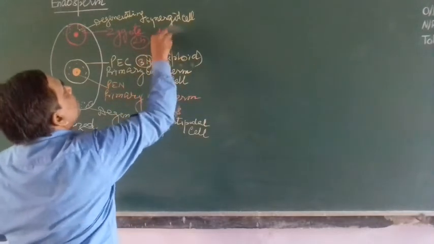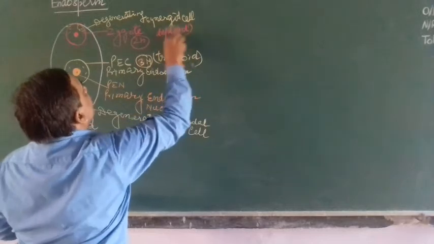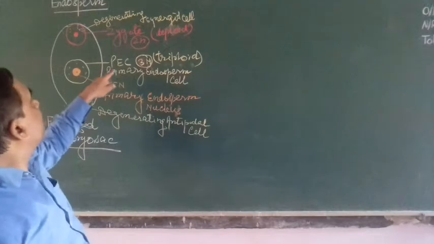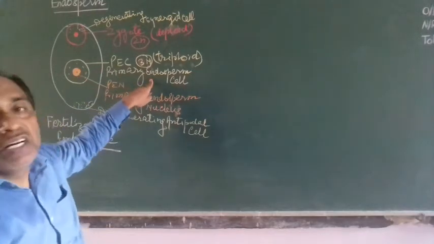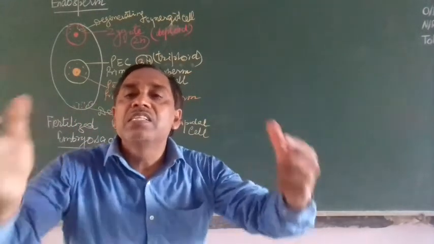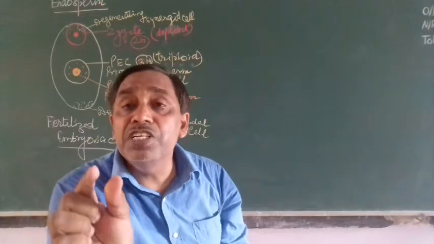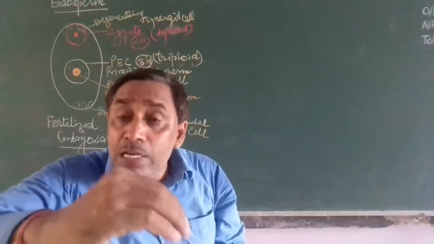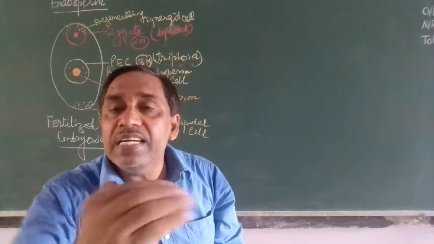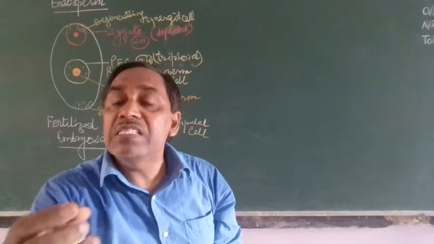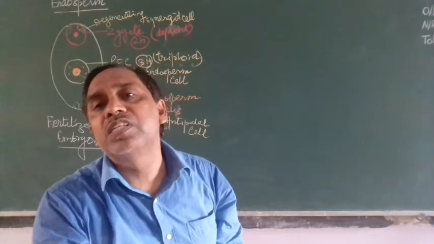Zygote is diploid, that's why the entire plant is diploid. But the primary endosperm cell is triploid, so the endosperm is triploid. Even in monocot plants, the seed contains the aleurone layer. The aleurone layer is also part of the endosperm, so the cells of the aleurone layer are also triploid.